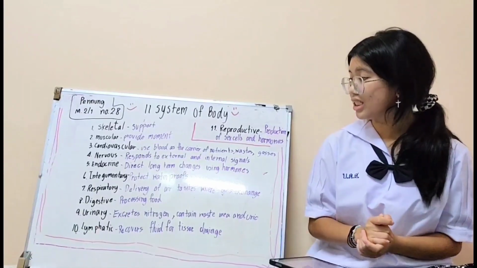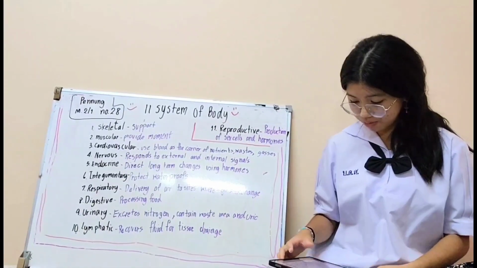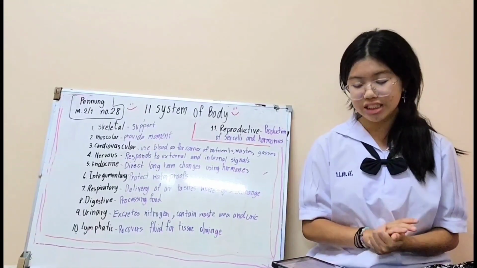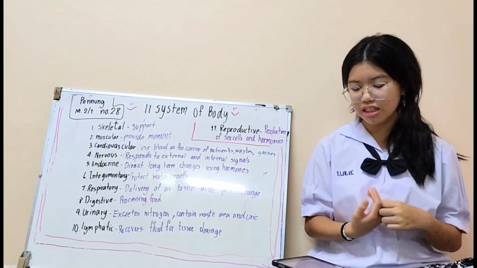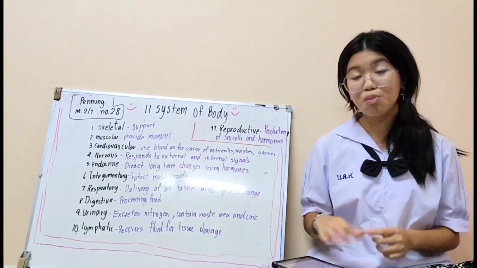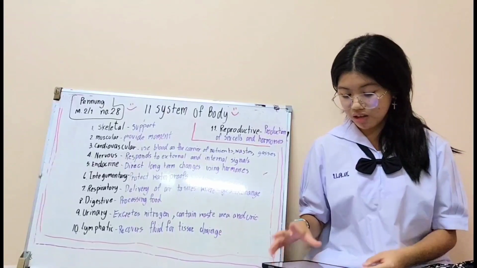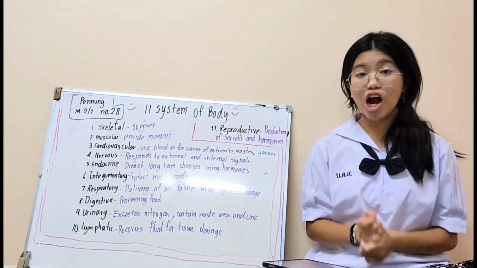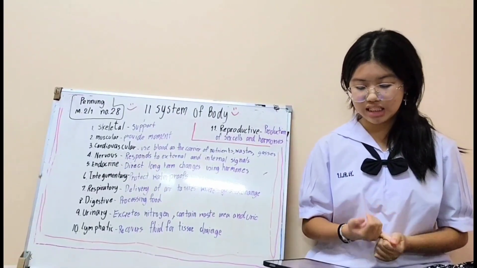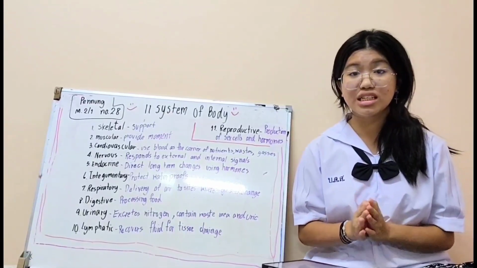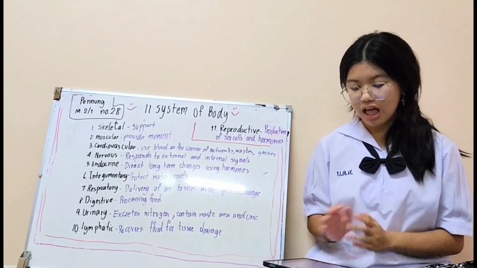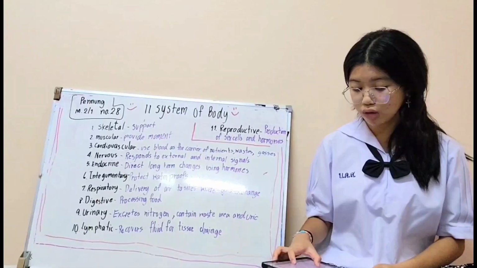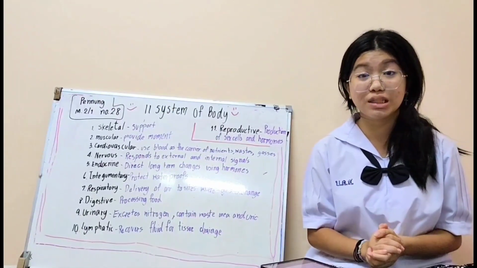The next one is the respiratory system. The structure is the lungs and nasal passages. The function is delivery of air to sites where gas changes. Then we go to the digestive system.